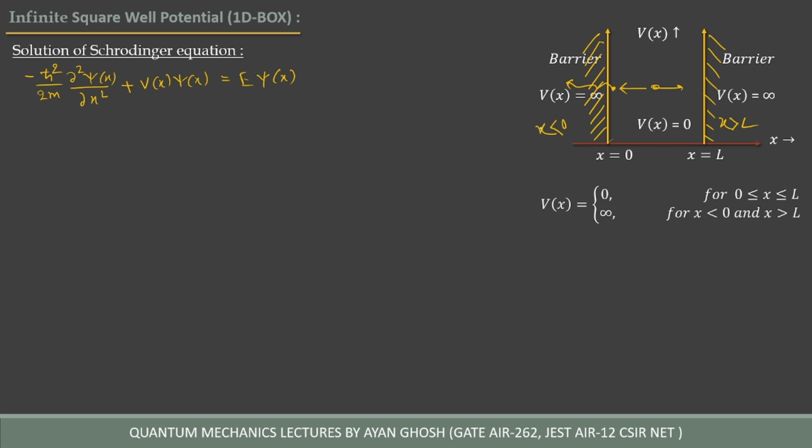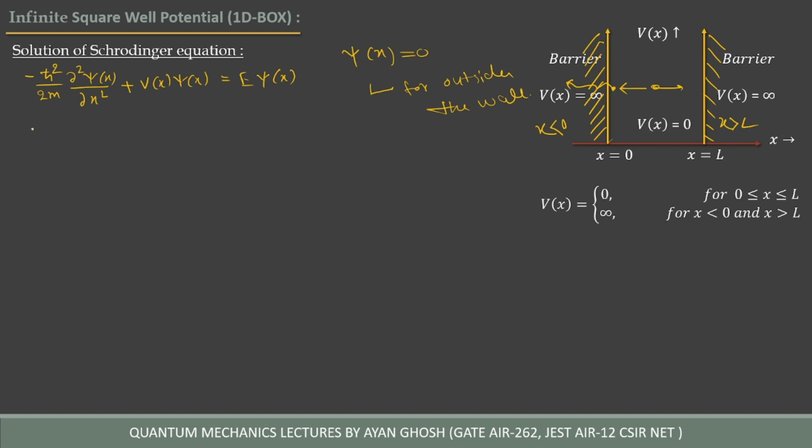That means psi outside the region, psi of x, is equal to 0 outside the well. Now we will calculate for the region in between 0 and L.